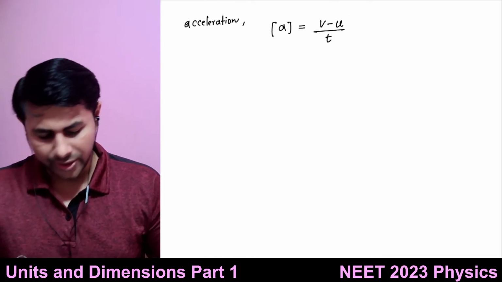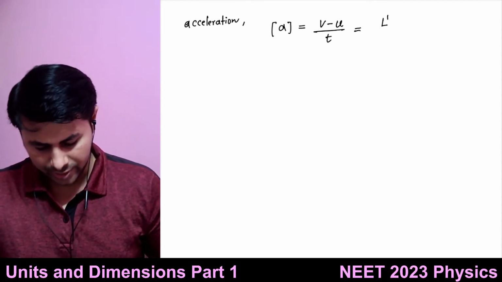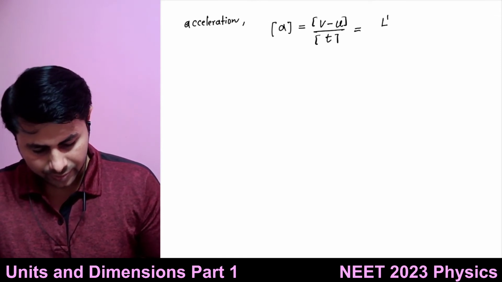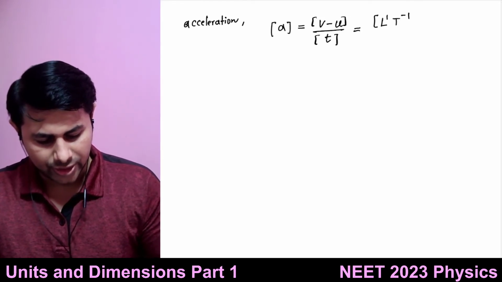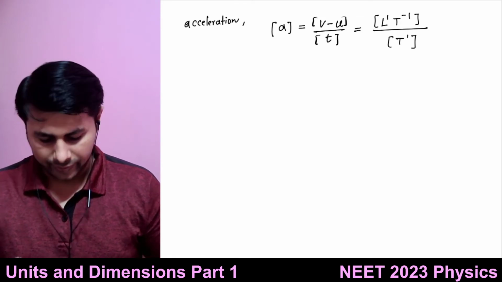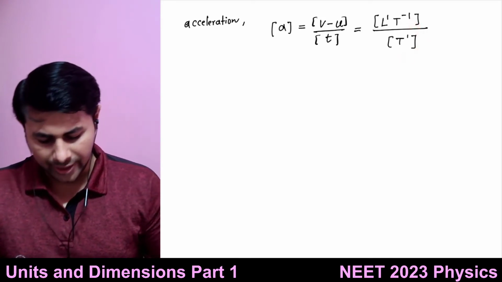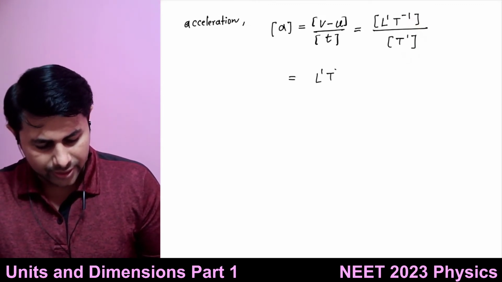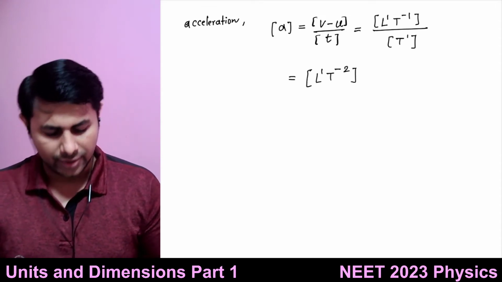So what are the dimensions? L1 t raised to minus 1. We just found the dimensions of velocity, and in the denominator I have t raised to 1. If I take that into the numerator, it becomes t raised to minus 1. So I have L raised to 1, t raised to minus 1, that is t raised to minus 2. So L1 t raised to minus 2.